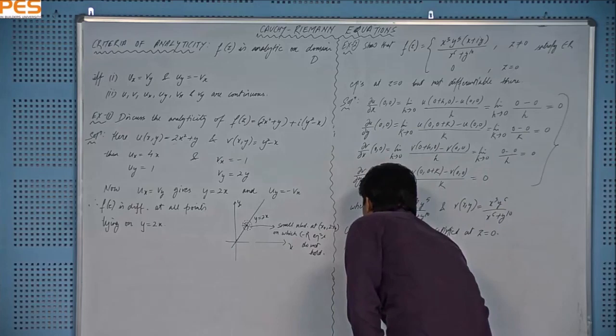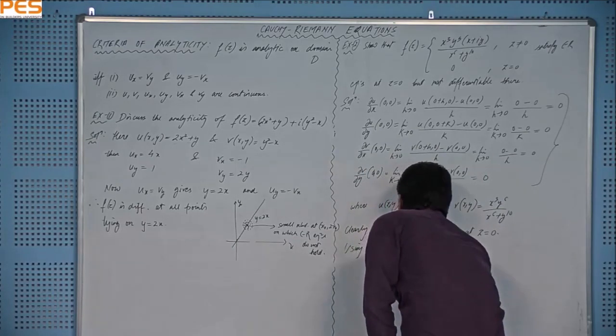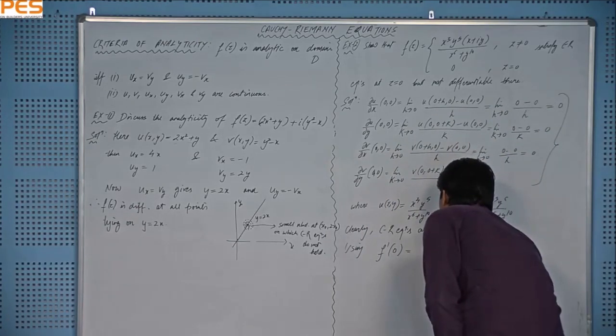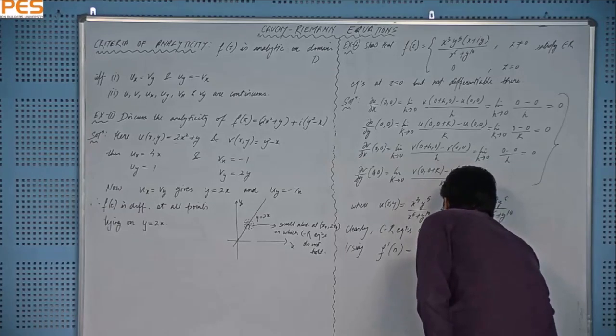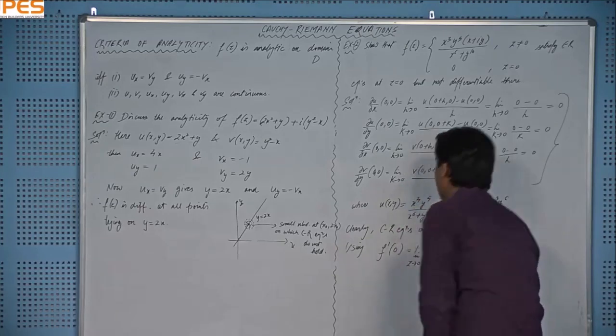Using the formula of derivative f dash 0, the formula is f(z) minus f(0) over z minus 0, limit z tends to 0.